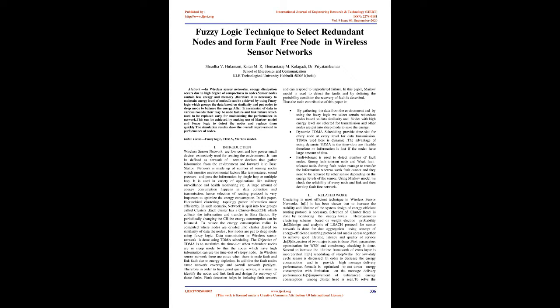A large amount of energy consumption happens in data collection and transmission, hence selection of routing protocol is very important to optimize the energy consumption. In this paper, hierarchical clustering topology gathers information more efficiently. In such a scenario, the network is split into a few groups called clusters. Each cluster has a cluster head, CH, which collects the information and transfers it to the base station. By periodically changing the CH, the energy consumption can be balanced.